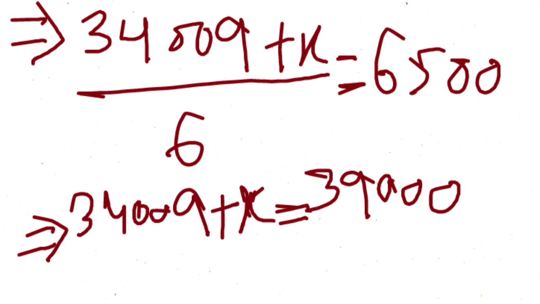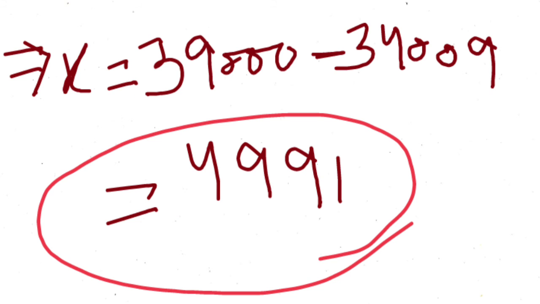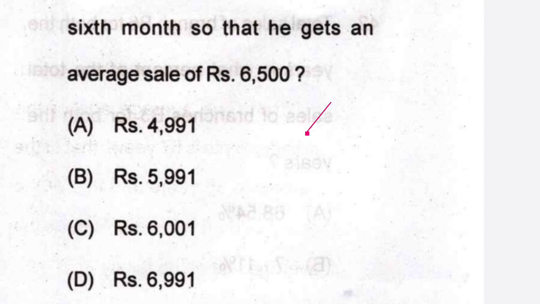So we get 34009 plus X, divided by 6, is 6500. So now equating the equation, we get X is equal to 4991. So the answer is A, 4991.